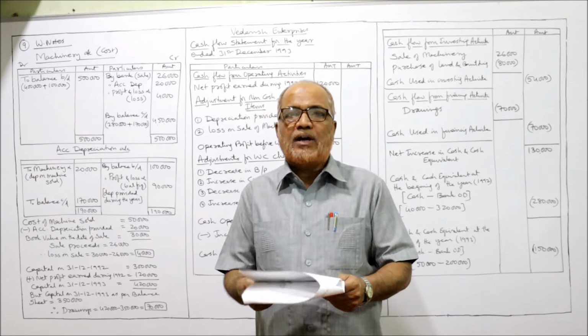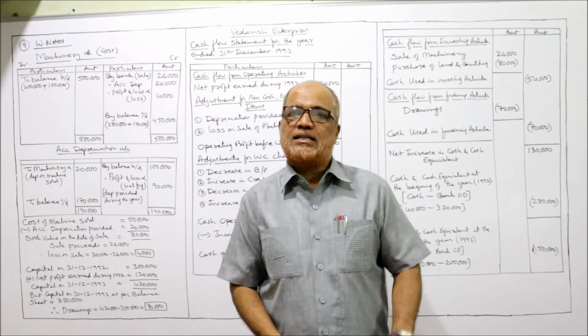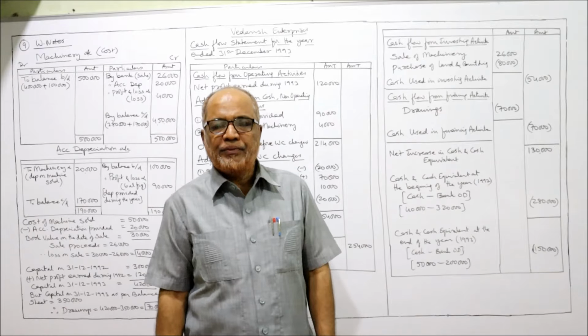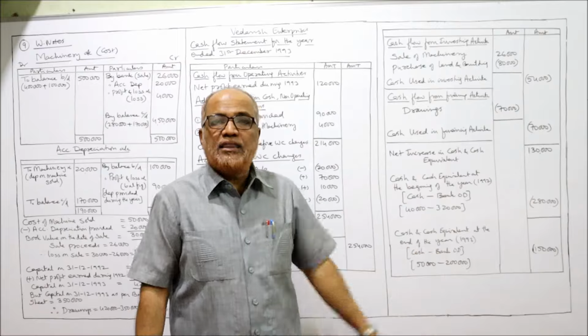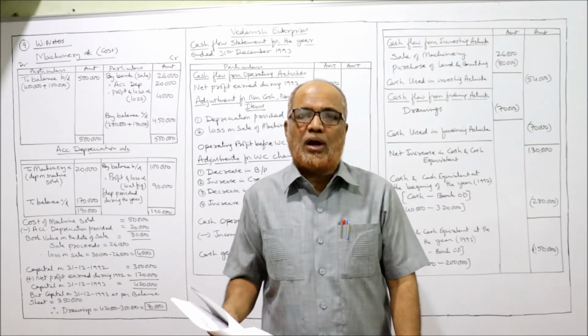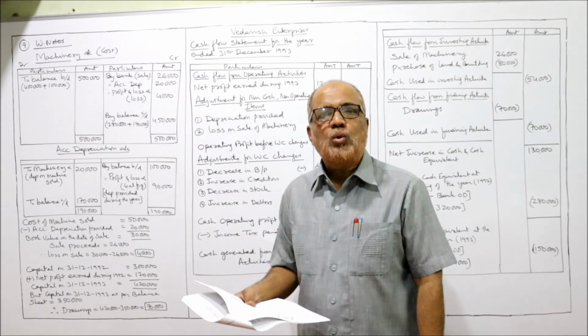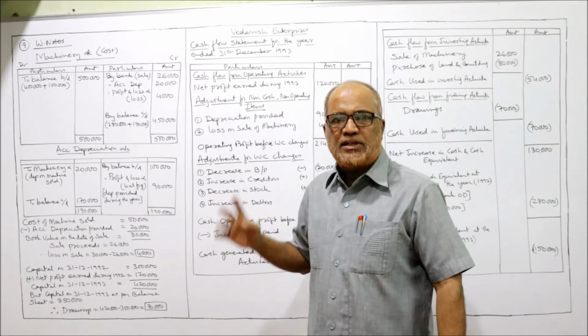Next, bank overdraft. In the previous problem I told you, bank overdraft should be adjusted in cash and cash equivalent. The last item in the cash flow statement is cash and cash equivalent, in that we deduct the bank overdraft. Bills payable and creditors are current liabilities, so we take them under operating activities.